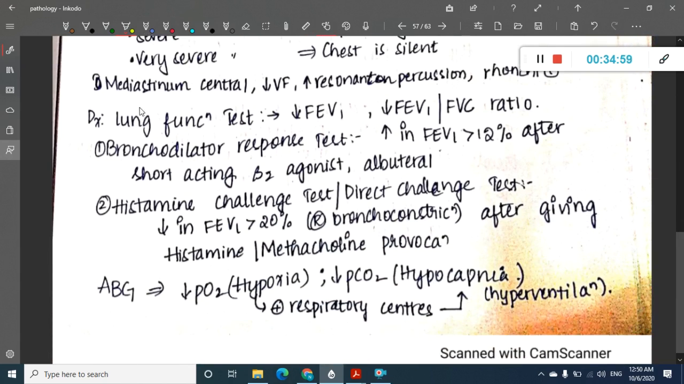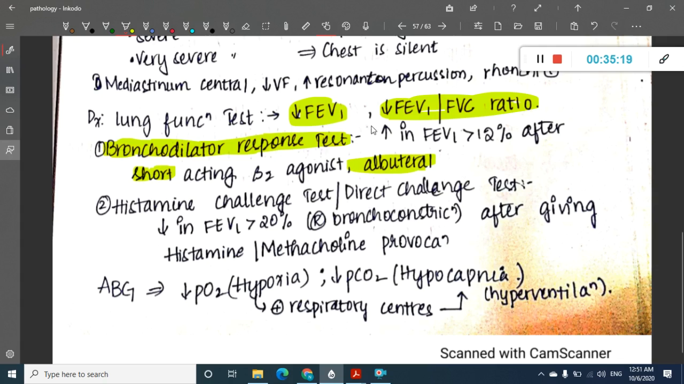Okay, then in lung function test, there will be decreased FEV1 by FVC ratio. There are two tests which are important, three tests actually. One is bronchodilator response test. In this, you will administer a bronchodilator, which is albuterol. Why? Because it is short acting.